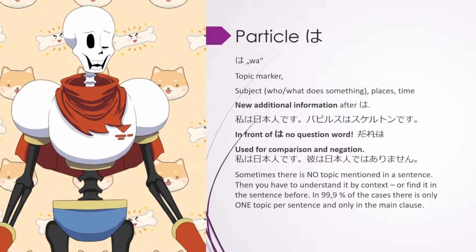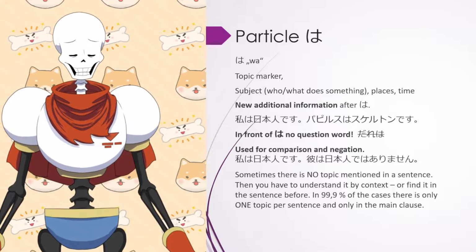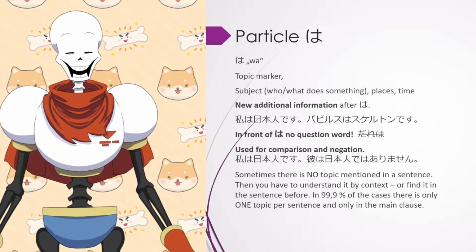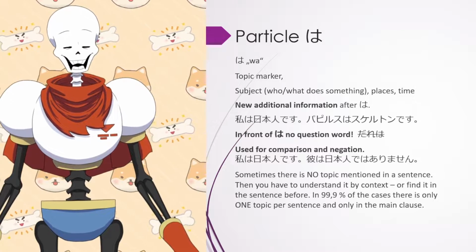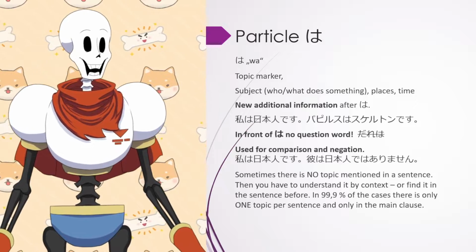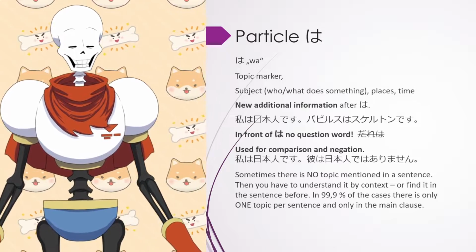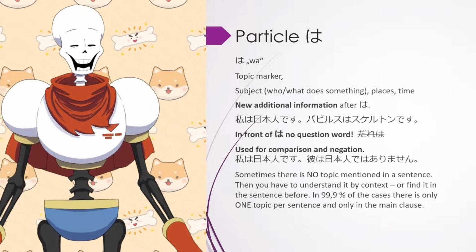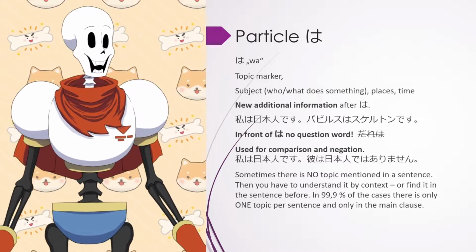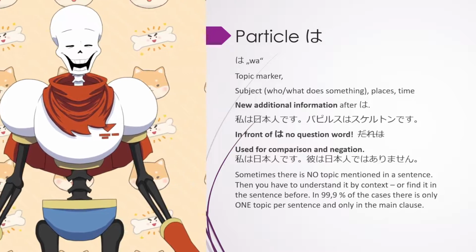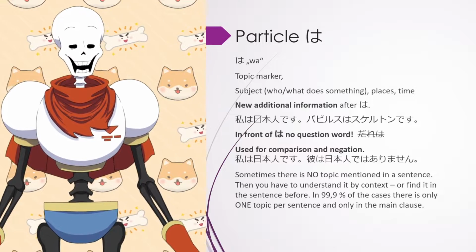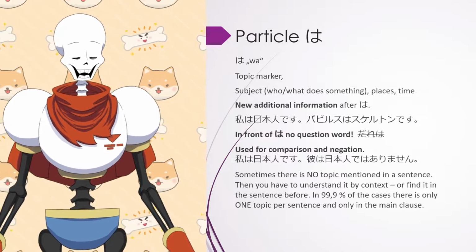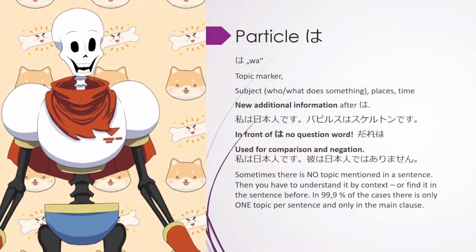And that's also a little difficult, especially for Japanese learners in the beginning, that it's not always necessary to have a topic in the sentence. You can just omit it completely. And that quite often happens, especially with watashi, because constantly saying I, me, is not really polite in Japanese. Because it's not everything about you, it's about the group and the other people, which are more important than one single person.